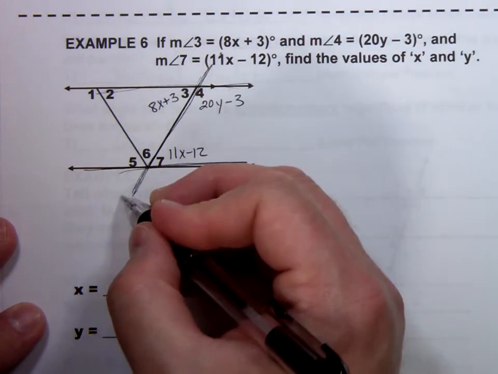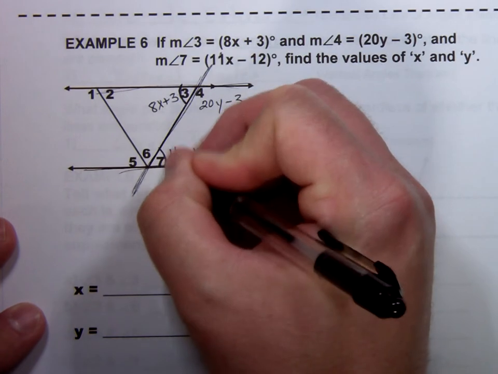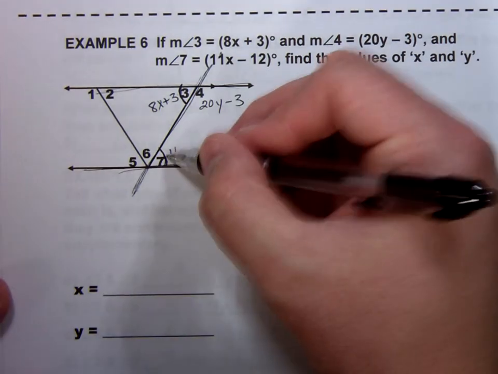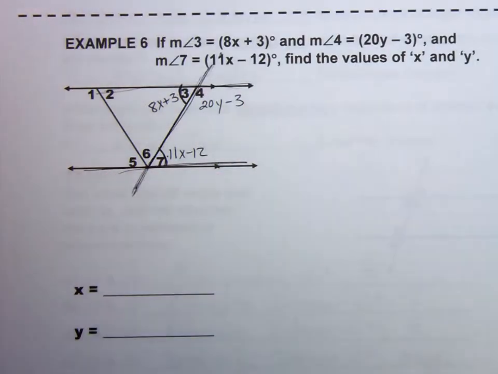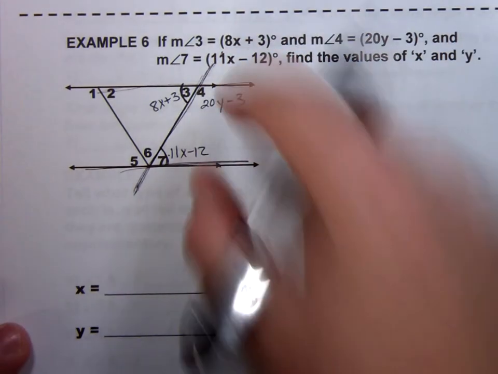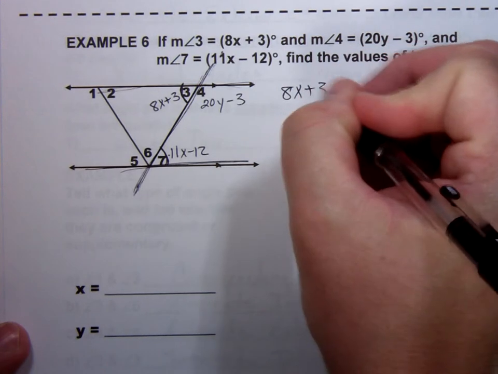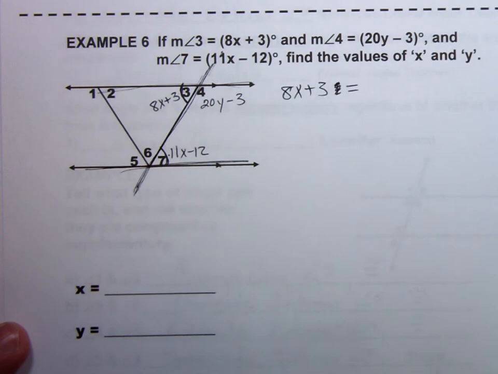So you got parallel lines cut by a transversal, and angle 3 and angle 7 are what type of angles? Just like on the last problem, we have some alternate interior angles. They're on different sides of this transversal, and they're inside those two parallel lines. Those are alternate interior angles. Just like we said last time, if these lines are parallel, which they are, alternate interior angles are congruent. So again, when things are congruent, I set them equal to each other.